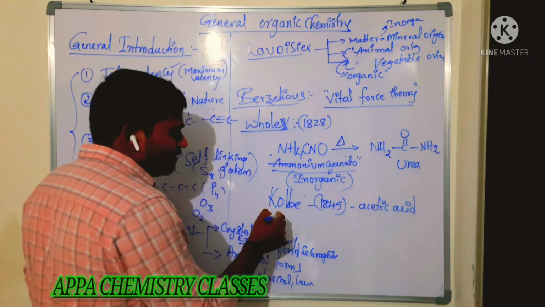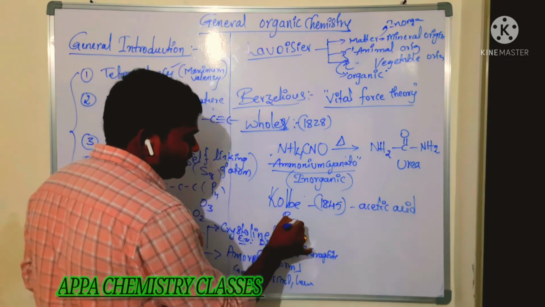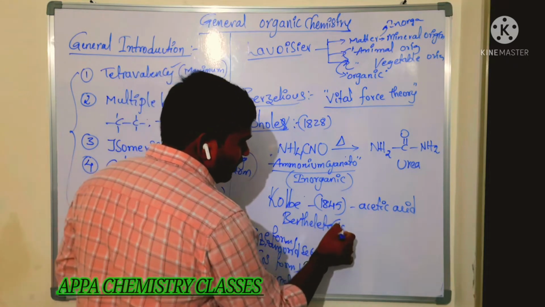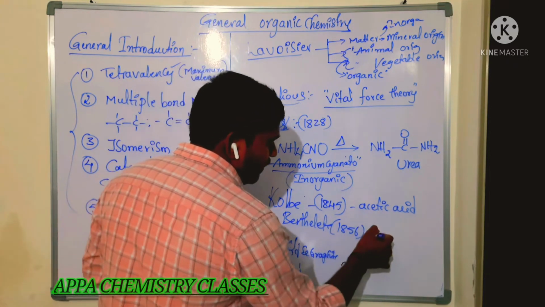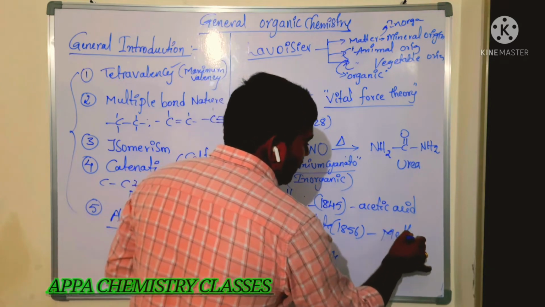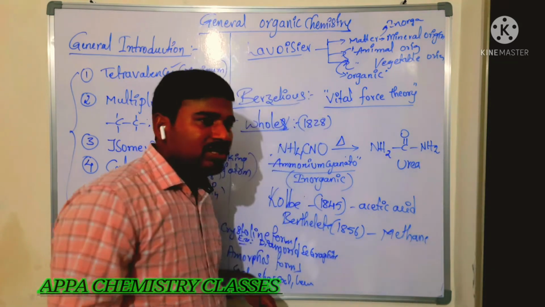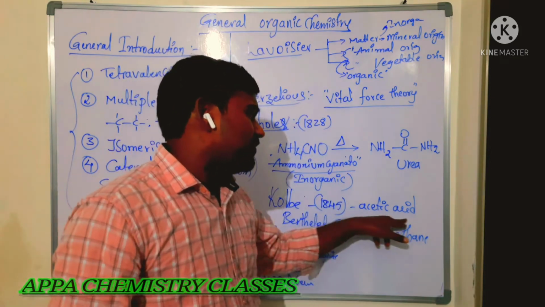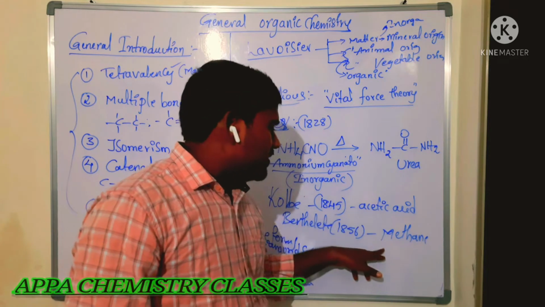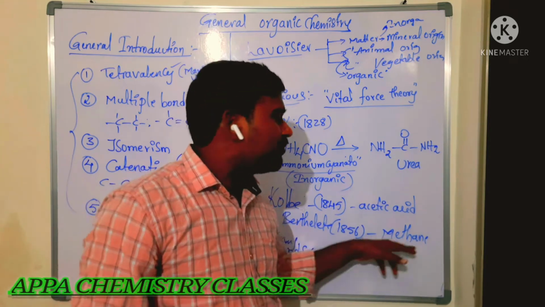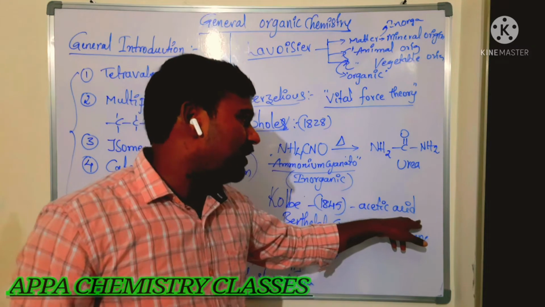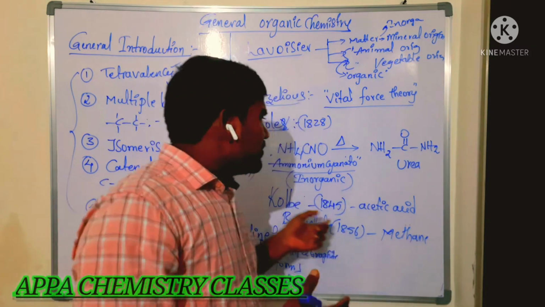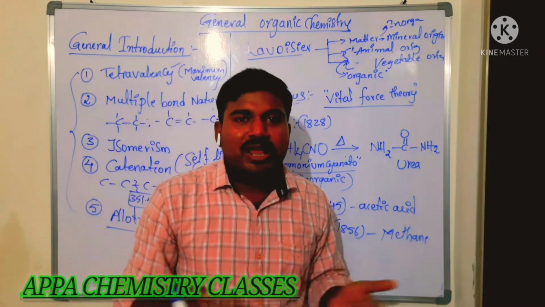After that, Berthelot is the scientist. One more, Berthelot, is another scientist. Around 1856, he prepared the what? Methane. So after the invention by these scientists in the laboratory, acetic acid was prepared from the constituent elements, and methane was prepared from compounds. Now, what happens after the invention of these organic compounds in the laboratory?